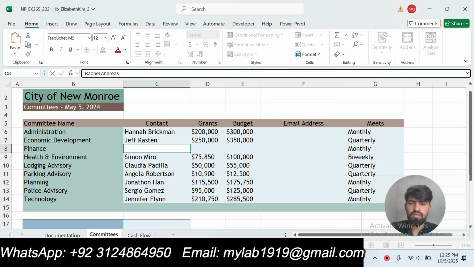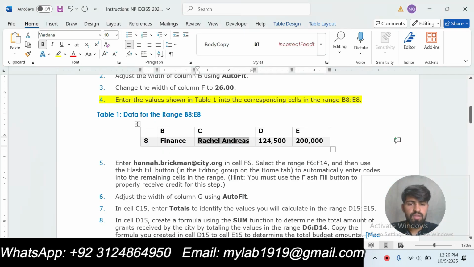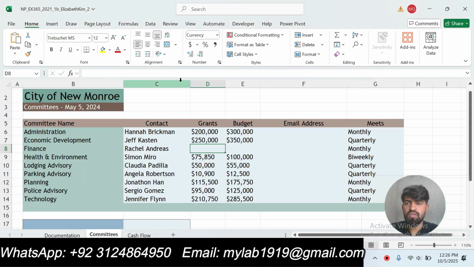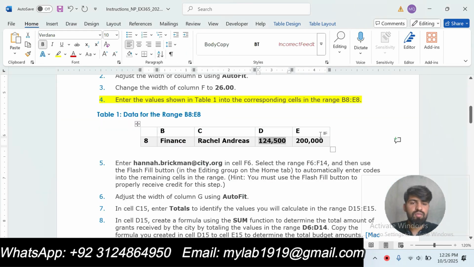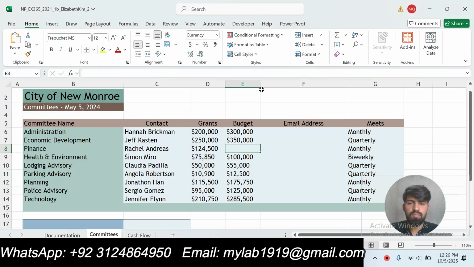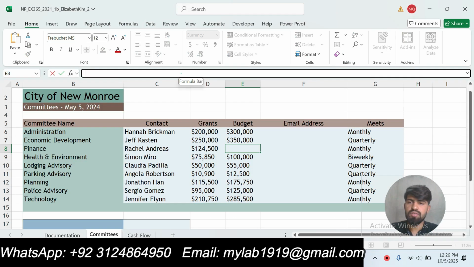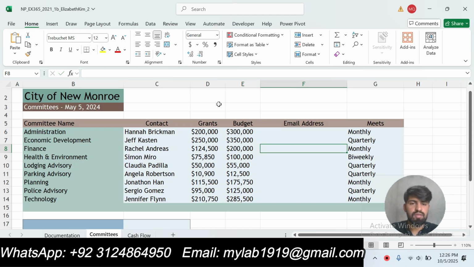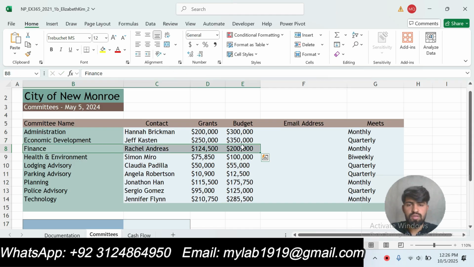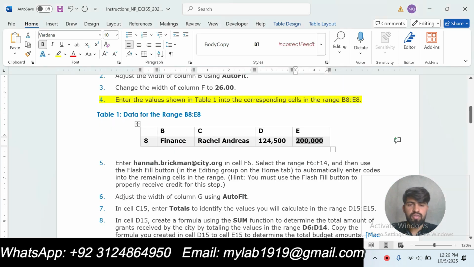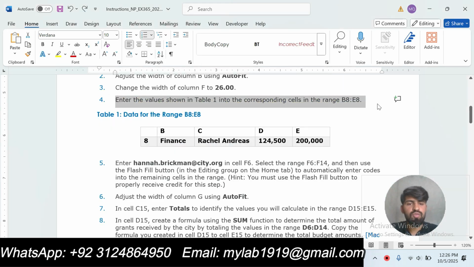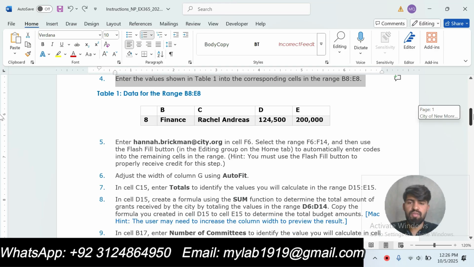Then we will copy 124,500, this one, and paste it into cell D8 here. Then we will copy this one and paste it into cell E8. Okay, this one is done. Our step number 4 is done. Now we will move to the next step, that is step number 5.